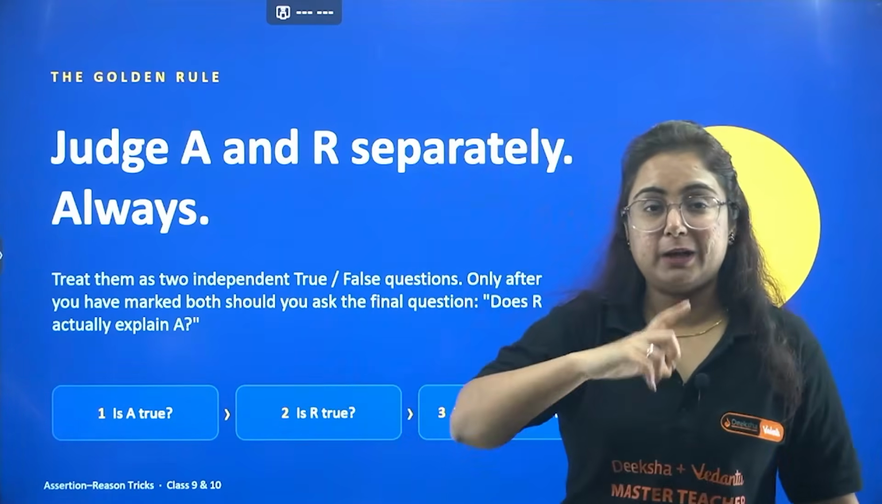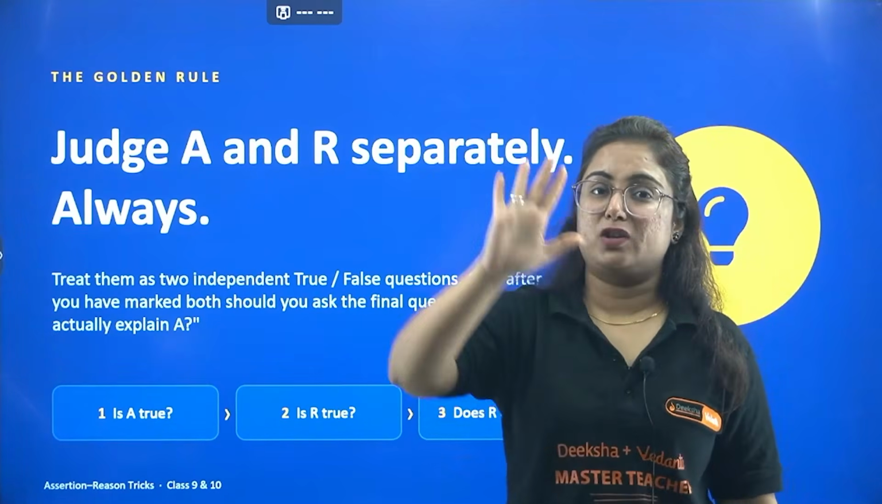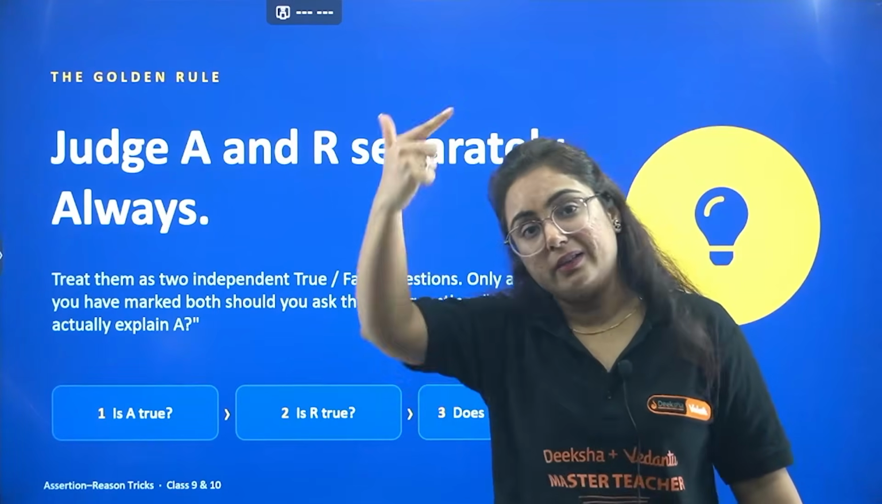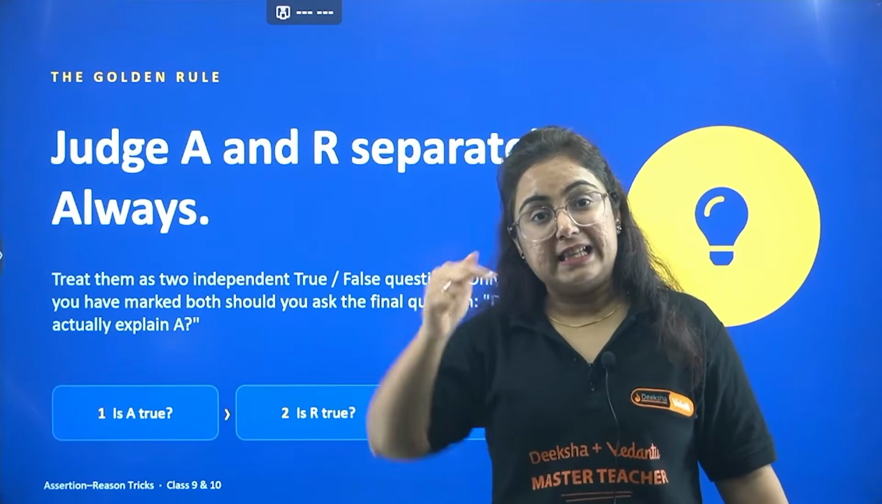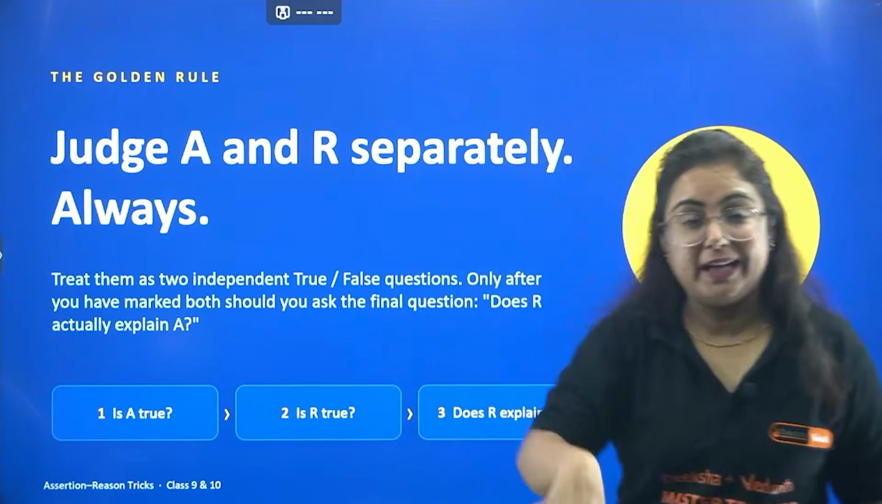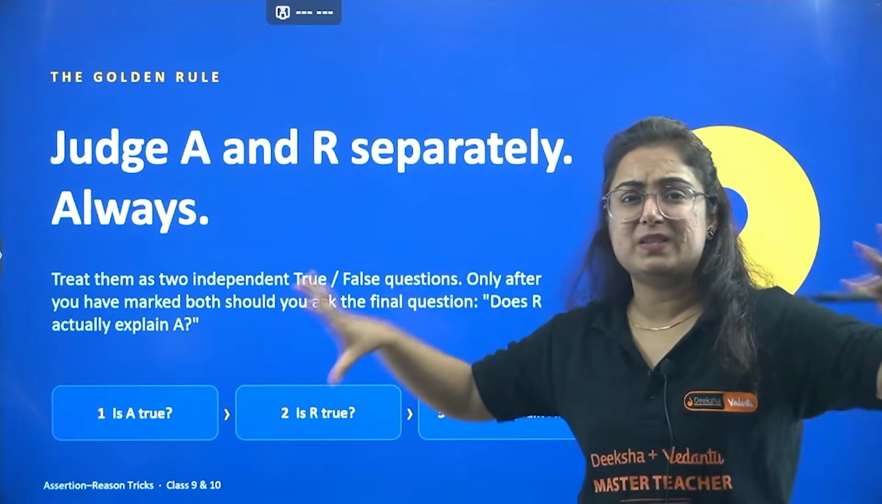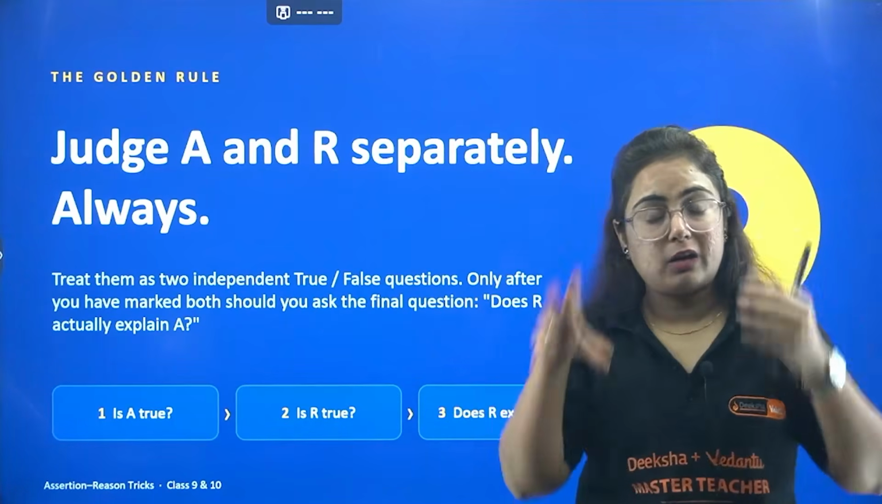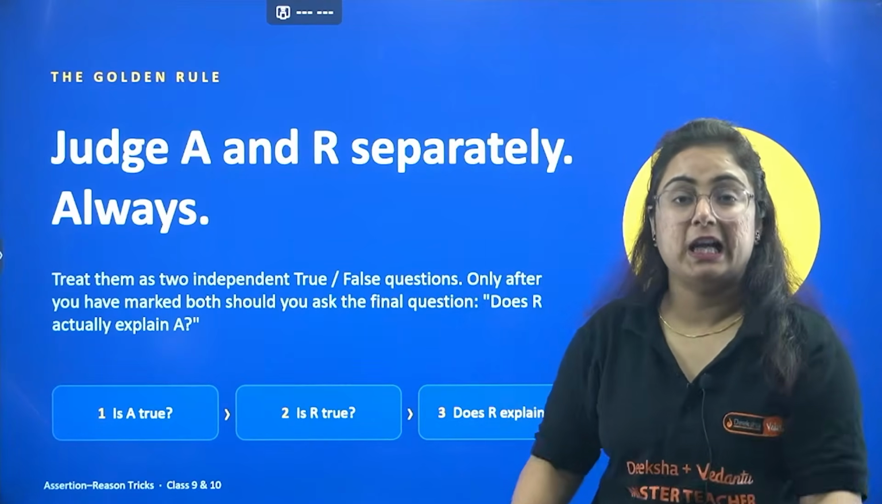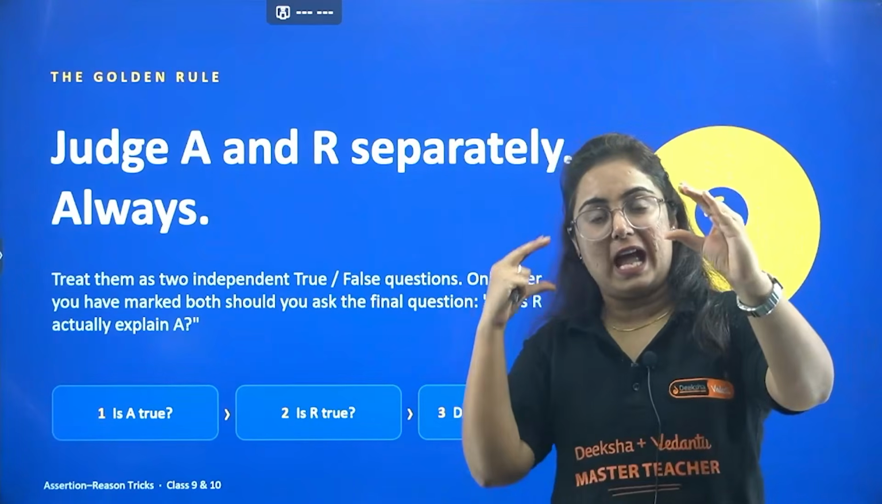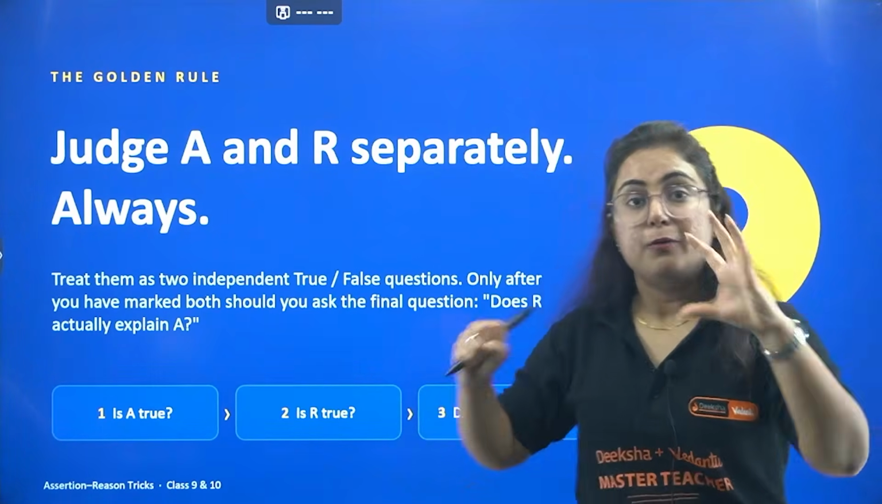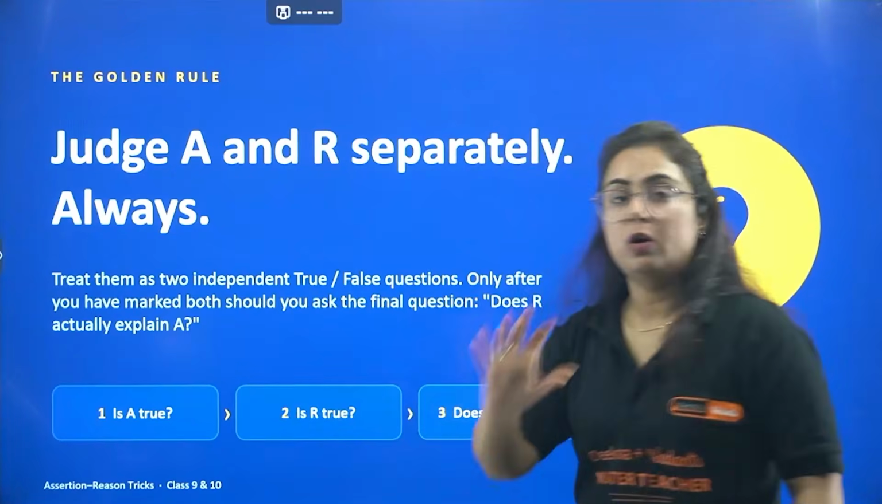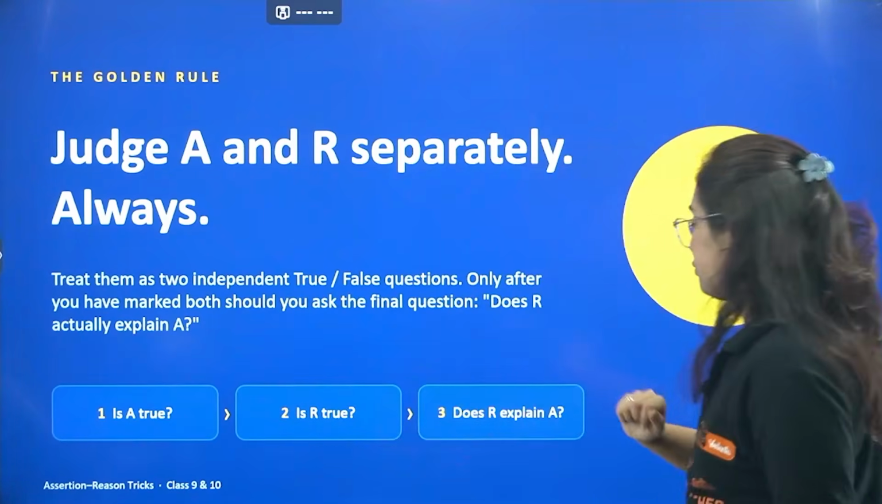If you find that the statement is true, please hold that in your mind and then read the next one. Read the next one and find out separately. Please don't mix it. Don't try to correlate it at the first reading. Don't try to figure out whether it is a reason or not. Please read both assertion and reason separately. Find out if A is true, and if R is true or not.